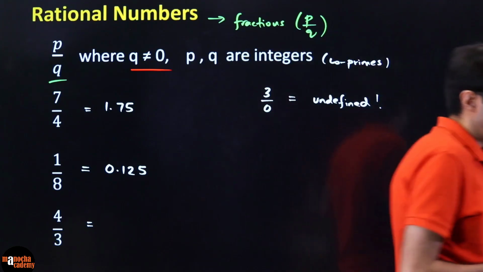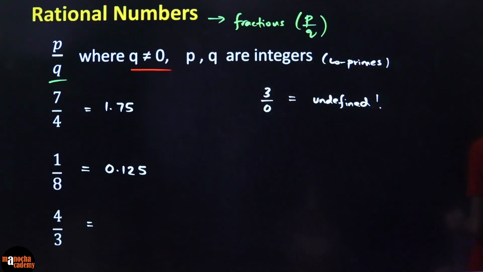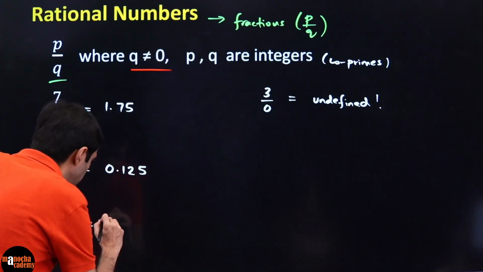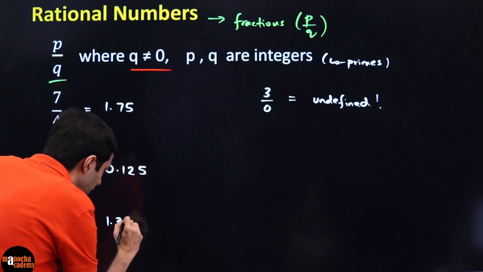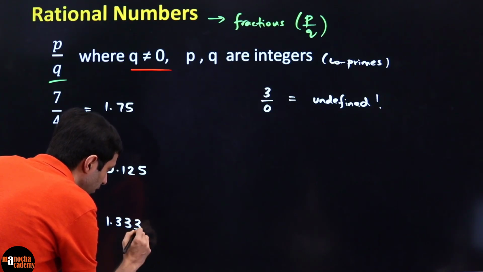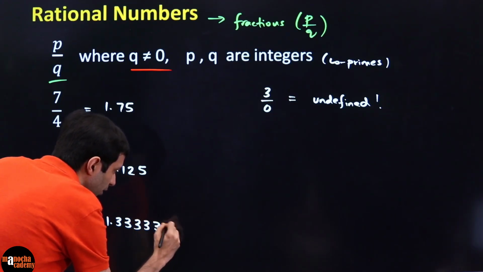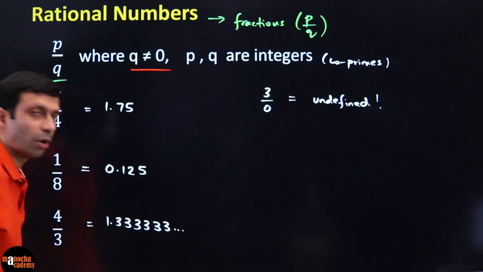Try to do it yourself, right? Without any calculators. What is it? Very good, 1.33. But how many 3s should I put here? 1.3, 3, 3, 3, 3, 3. It just goes on and on.